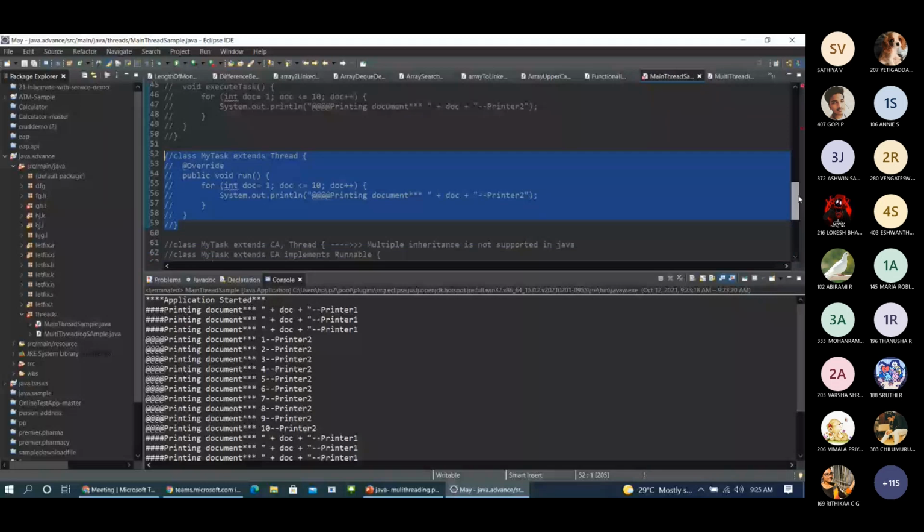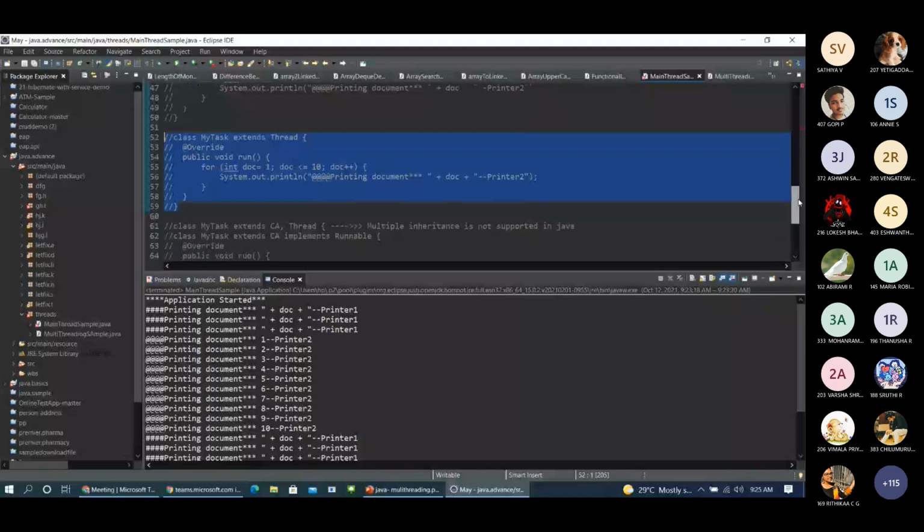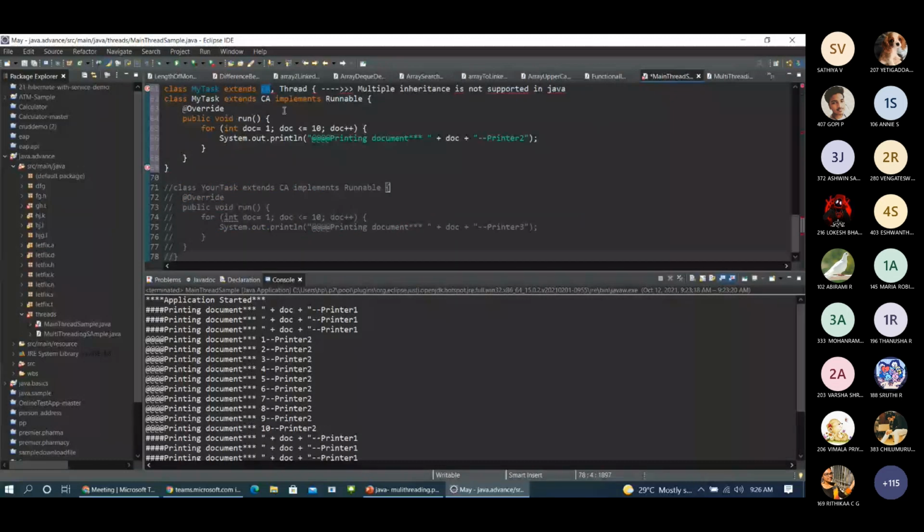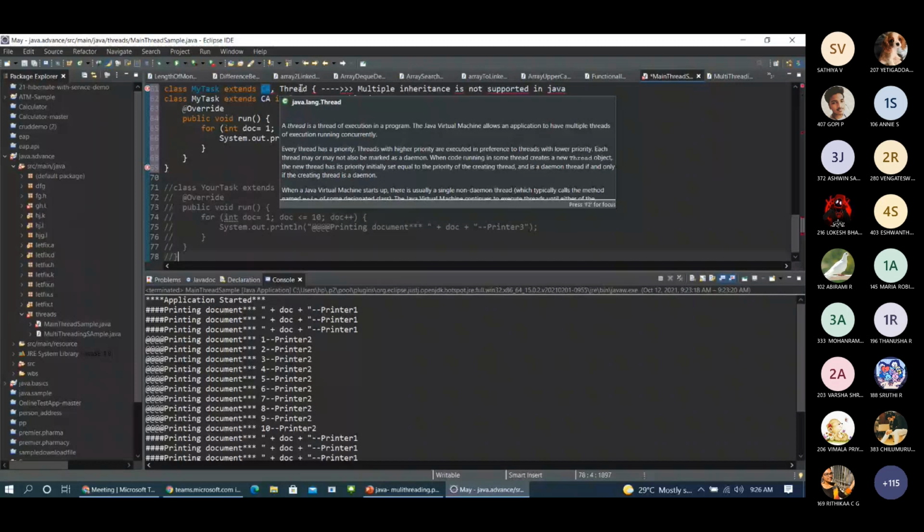So here we have another method. I have explained, right? Multiple inheritance is not supported in Java. This is how it will work. Say I have already extended a class, C is some other class. Just for a sample, I have created CA as an empty class. I don't have anything here, and we are extending the CA class just for showing you. And we also need to implement our thread functionality. If I would like to extend thread, it will not be supported because multiple inheritance is not supported, right?